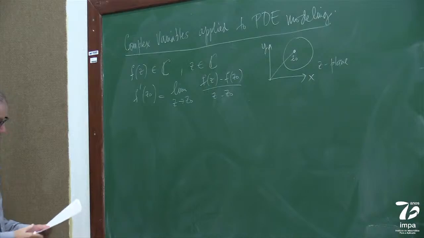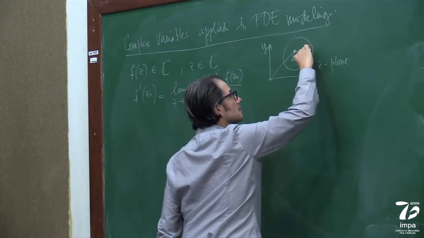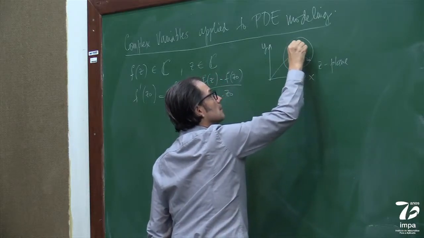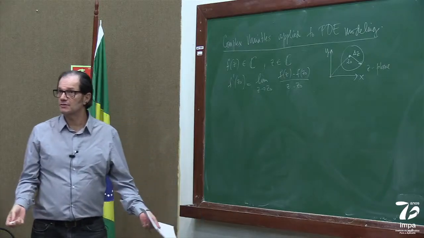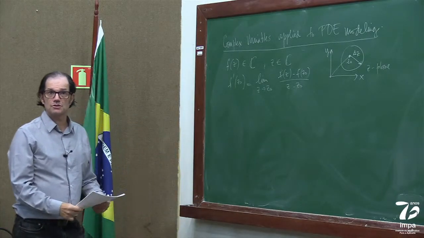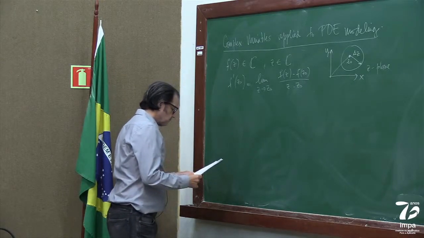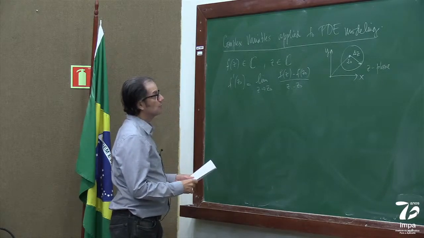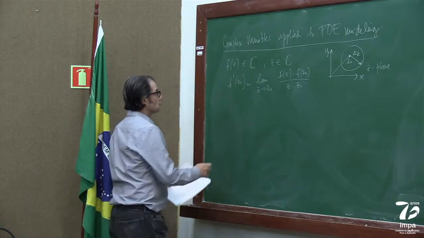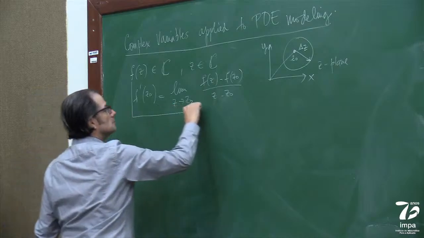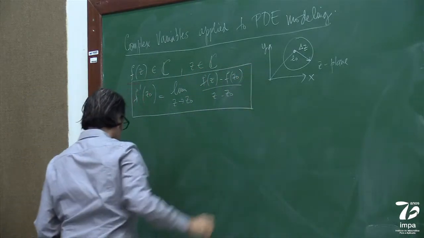If I'm taking the derivative, I can take the delta z in any direction, right? The derivative is when z approaches z naught. So therefore, from this, we will get the Cauchy-Riemann equations. Okay? So this derivative is defined for any direction.